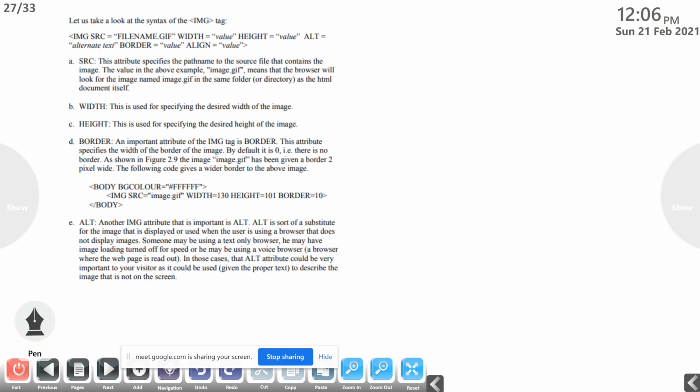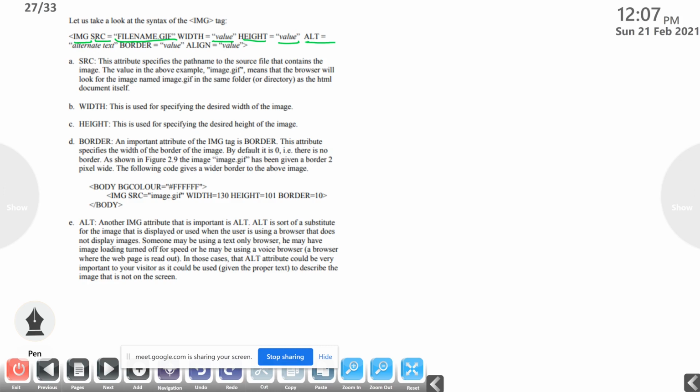Let us take a look at the syntax of the img tag. This is the syntax. Img is the name of the tag. Then src equal to, we should specify the file name with the extension. Then width equal to, you have to give the width value of that image. Then height equal to, you should give the height value of the image.